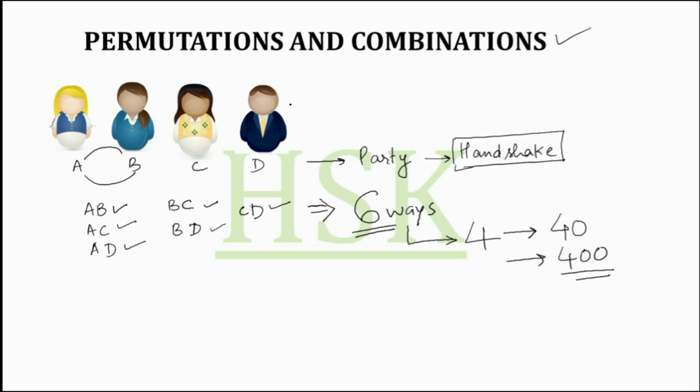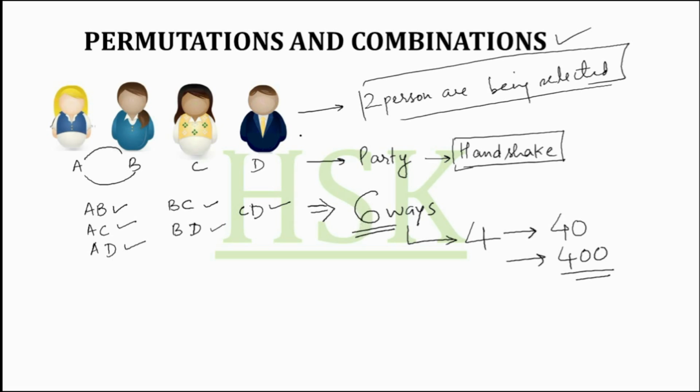Actually, what is going on in this process? In this process, only 2 persons are being selected out of the 4 persons. Why are we selecting 2?